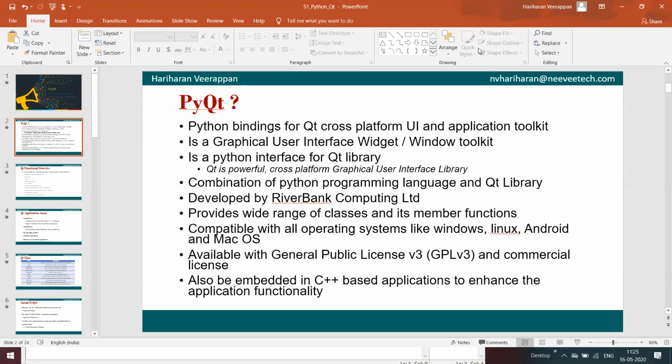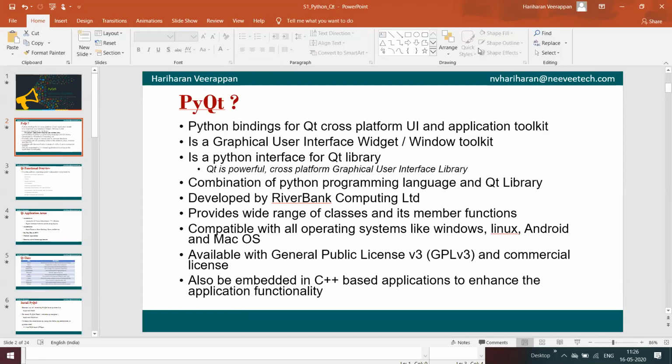Basically, PyQt is the Python interface for the Qt library, which is built in C++. We call a Python function, which internally calls the respective Qt library C++ function. It's a kind of Python interface or wrapper to the Qt library. And since it is just a wrapper, it is powerful and cross platform. It can be used on different platforms like Windows, Linux, and other operating systems as well.